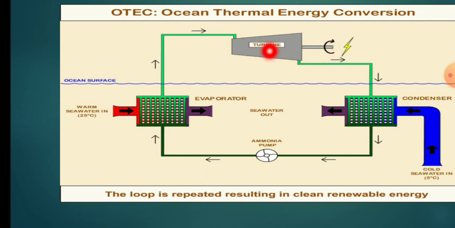The steam turbine makes the generator rotate, and it creates electricity here.